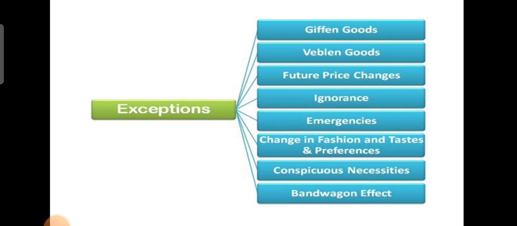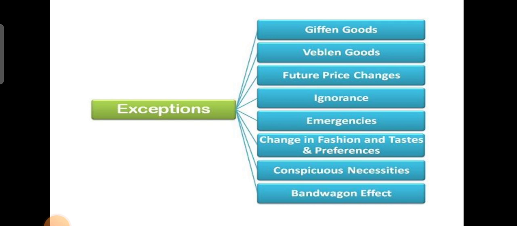And the next one is Veblen goods, that is snob appeal. Another exception to the law of demand is given by economists like Veblen, who proposed the concept of conspicuous consumption. According to him, there is a certain group of people who measure the utility of a commodity purely by its price, which means they think that higher priced goods and services derive more utility than lesser priced commodities. Example, goods like diamond, platinum, ruby, etc. It may also tell about status, which is very important or conspicuous. So that is called snob appeal.